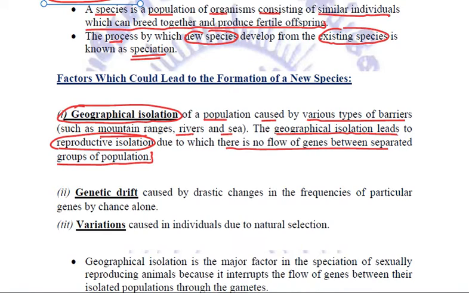The second important factor is genetic drift, which is caused by the drastic changes in the frequencies of particular genes by chance alone. Third factor leading to speciation is the variations which are caused in individuals due to natural selection.